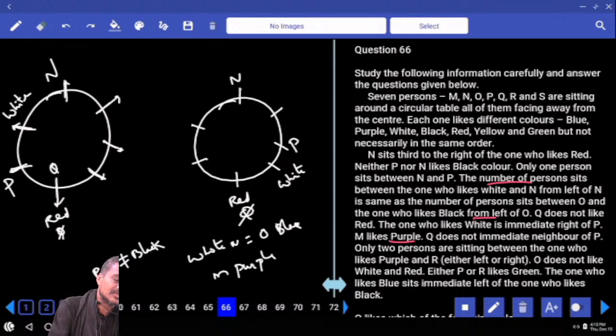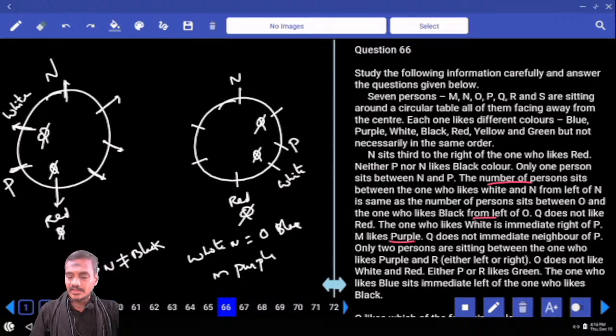Q cannot be here, or Q cannot be here. And Q is not adjacent to P. Q cannot be at any one of these two. And only two persons between purple and R. And between M and R, there must be exactly two people.